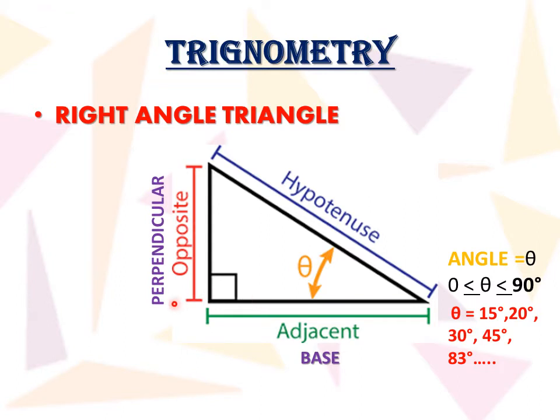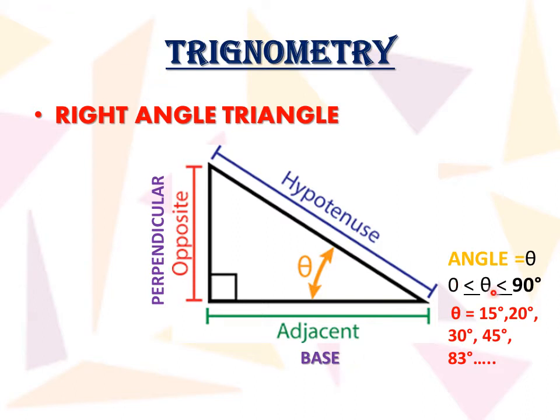So it is called the perpendicular side, or the opposite side. The side which has this angle theta on it will be the adjacent side, and the other will be the hypotenuse. The adjacent side can also be called the base, because theta is lying on this side, and the other side is the hypotenuse.